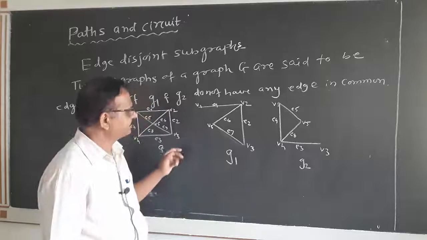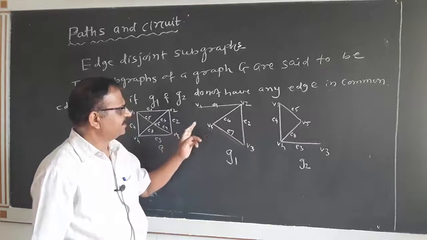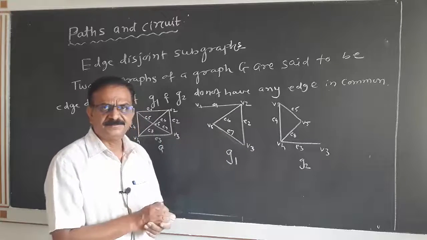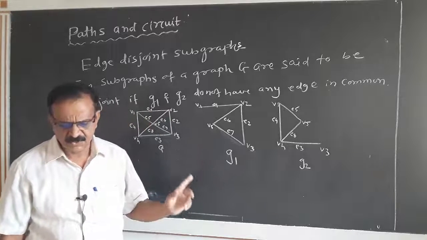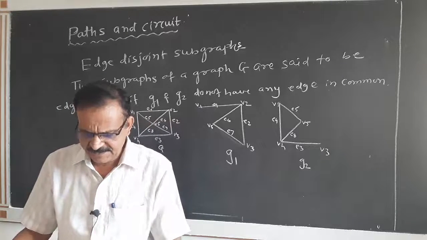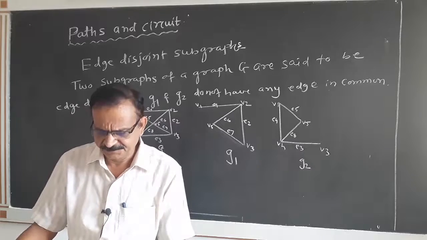But what happens? Here they don't have any edge in common. They do not have any edge in common, and hence these two are said to be edge disjoint subgraphs.